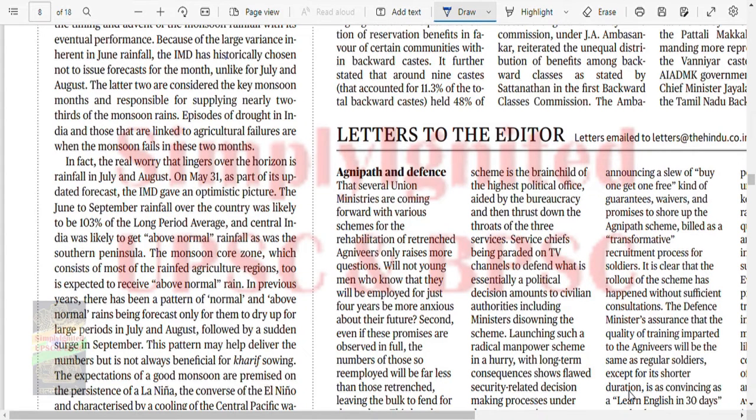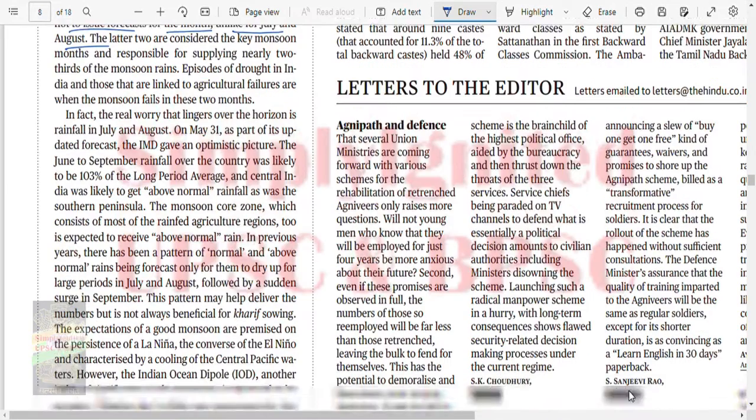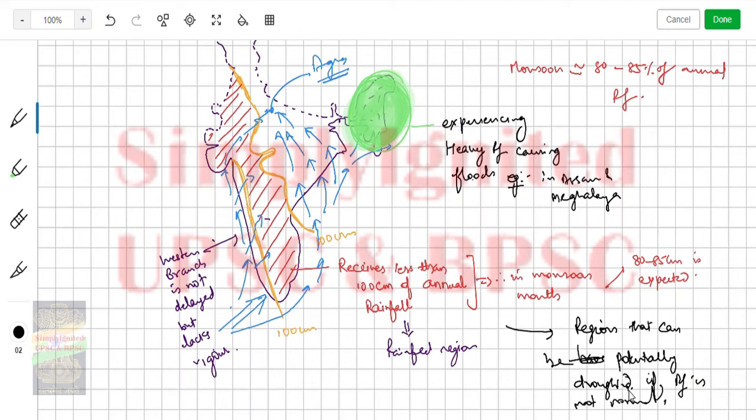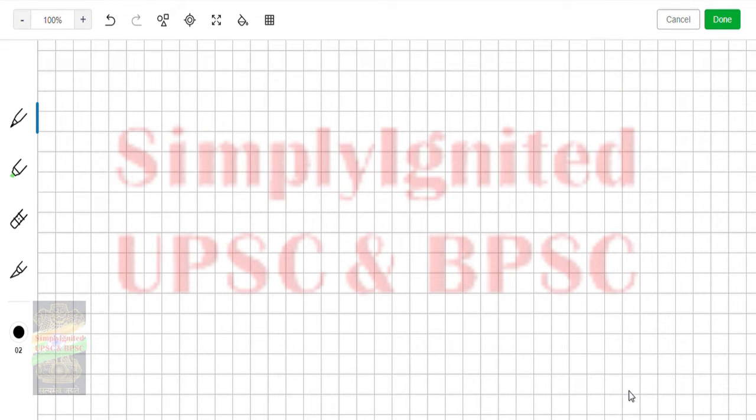The IMD has historically chosen not to issue a forecast for the month, unlike July and August, which is the main supply month. In fact, the real worry that lingers over the horizon is the rainfall in July and August. Look, what is the rainfall pattern in India? We have to understand generally in India. I'm not saying that every state or every part has this, but in general the rainfall is like this. This is rainfall in centimeters, this is month.